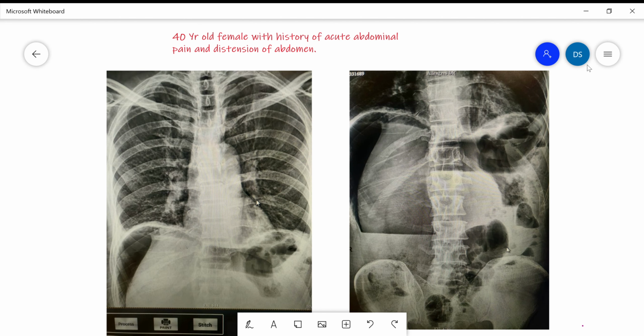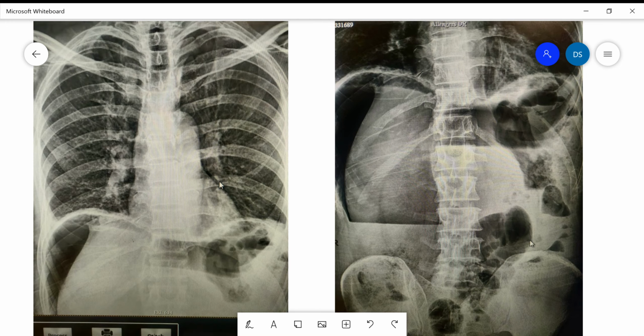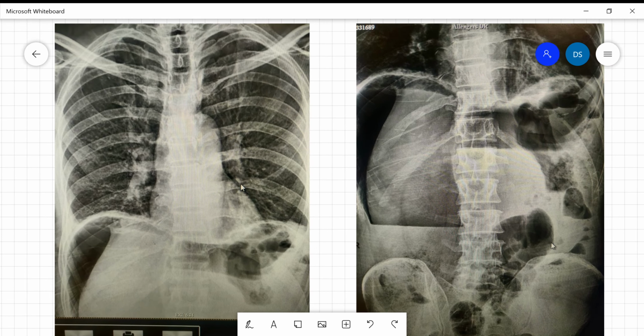Hello everyone. This is a 40-year-old female with history of acute abdominal pain and distension of abdomen. So here we have two radiographs. One is chest radiograph in erect position and second is abdominal radiograph in supine position. So what are the findings which we see here? I'll give you few seconds to think about it.